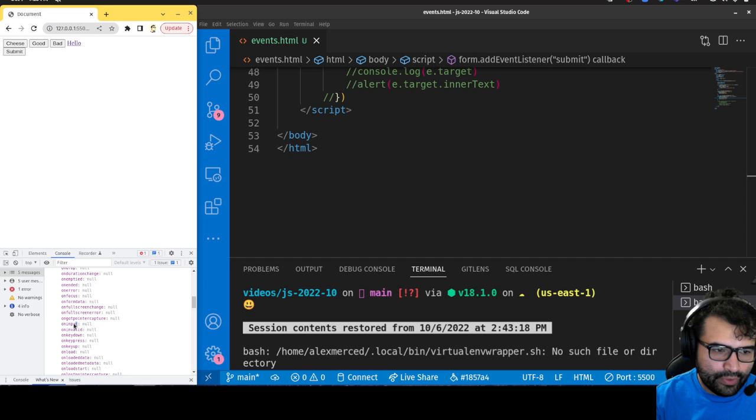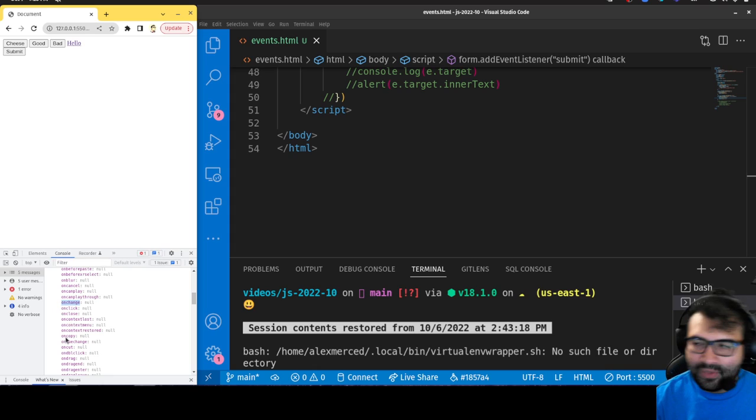onInput is used for inputs. For example, if I type into an input box, that would trigger it. And then there's onChange, which happens after you unfocus an input box, although that's treated differently in React. So keep that in mind. They're not the same. The way it works in React, if you use React later on, and the way it works here is different.